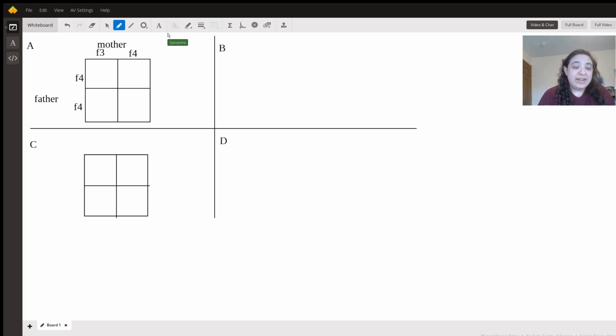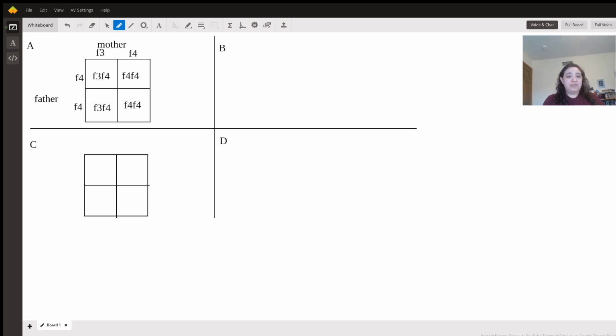Now we can write in the full possible allele combinations for the offspring. So they'll either be F3, F4, F3, F4, F4, F4, and F4, F4.